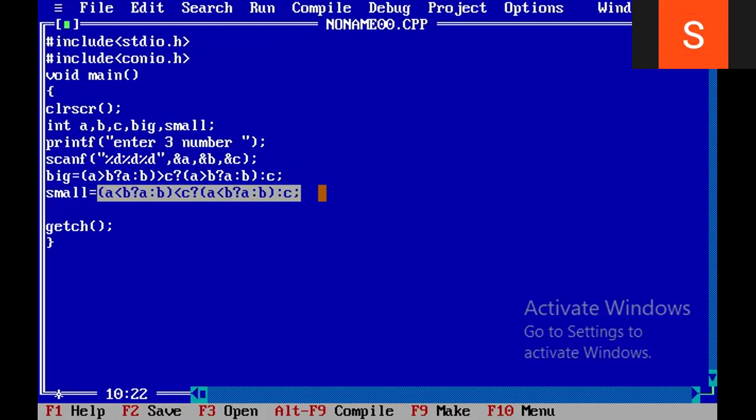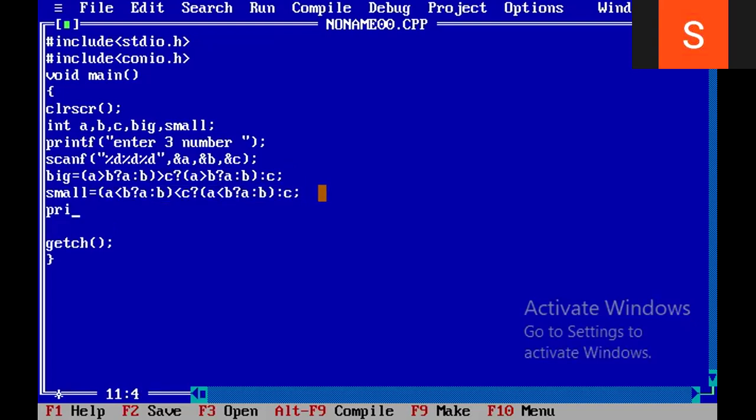Now I will display the result: printf max is percent d, comma big, and slash n. I have to use slash n here so that a new line comes. And again printf min is percent d, comma small. The variable name is small. Bracket close.